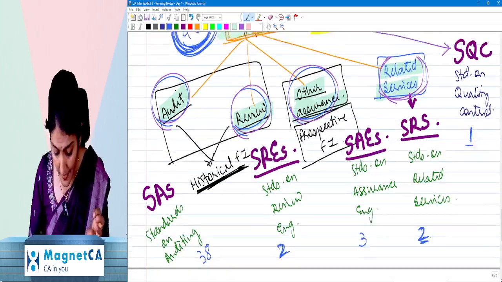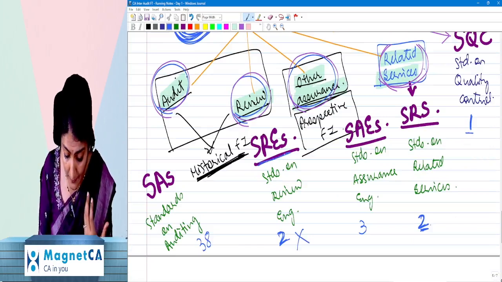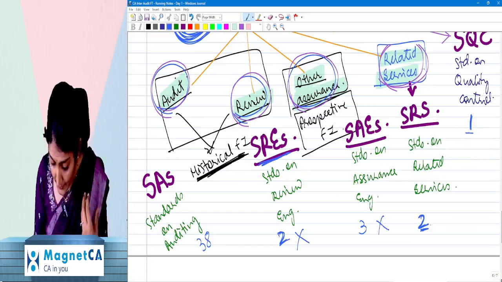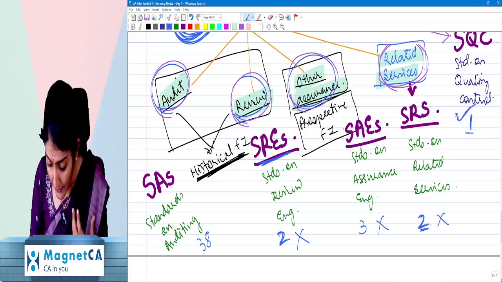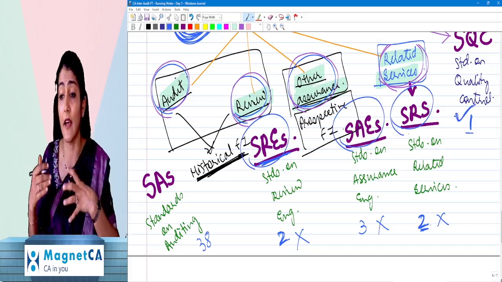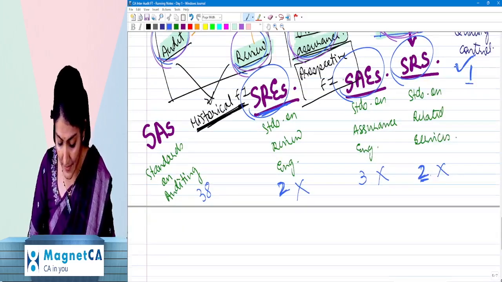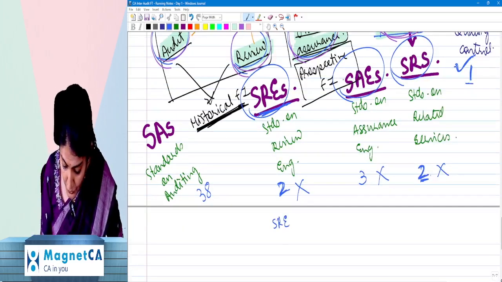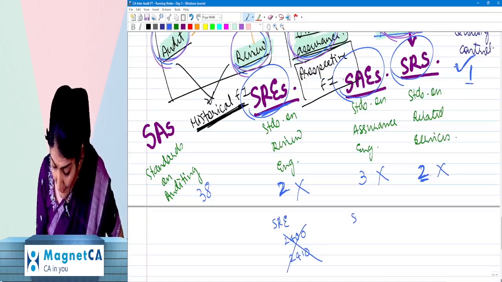Okay. Out of that, are these applicable for your exams? Review engagement? No. Assurance engagement? No. Related services? No. Quality control? Yes. But the introductory part to SRE, SAE, SRS is applicable. But as such, the standards on review engagement, that is your SRE 2400, 2410, not applicable.